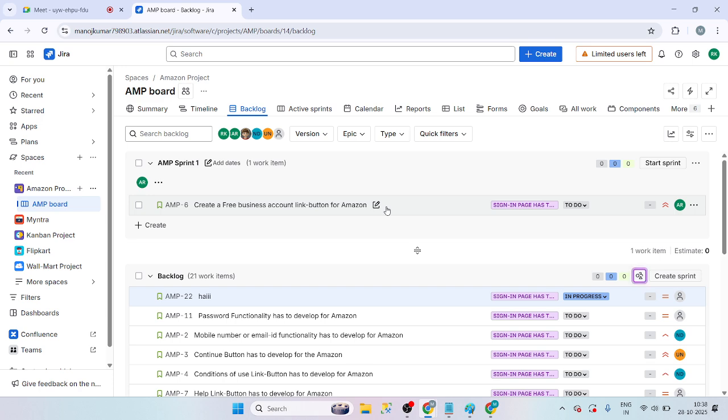Even if that particular person has the time, if you ask him, he will say that no, no, no, I have a very urgent work, I have to complete it, right? No one is going to work for you. What you will do? You will break that ticket into half. 70 percentage you will work in this current sprint, and the remaining 30 percentage you will work in another sprint.